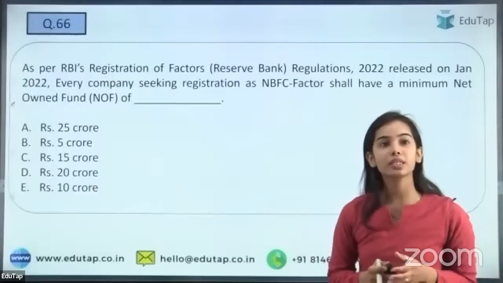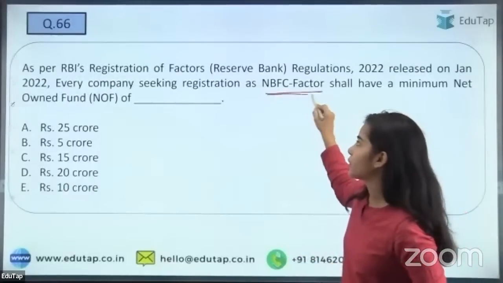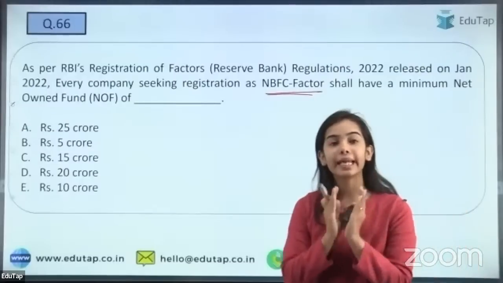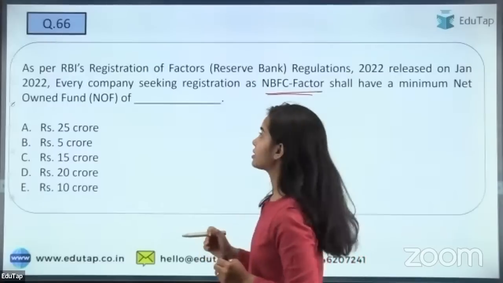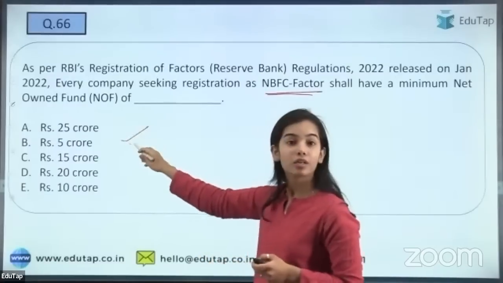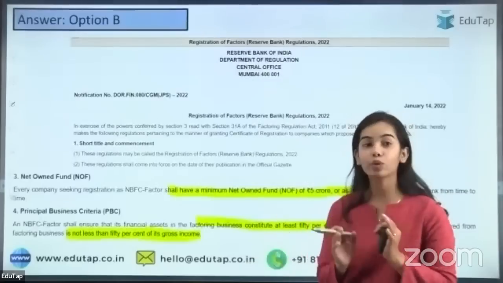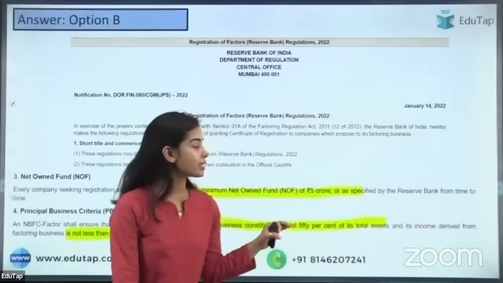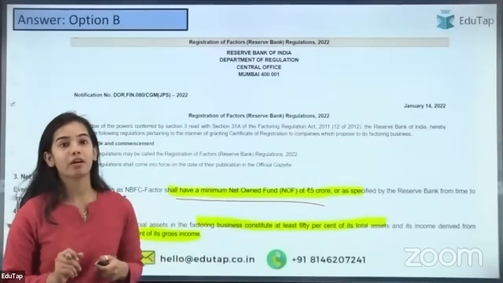So the next question is the net owned fund of the NBFC factor that you have to tell. Very easy. What is the net owned fund of the NBFC factor? So I'm getting the answer B. Yes, that is correct. So Nimal has given the right answer, that is 5 crores. So the net owned fund of the NBFC factor is 5 crores. This is the minimum net owned fund they should have.